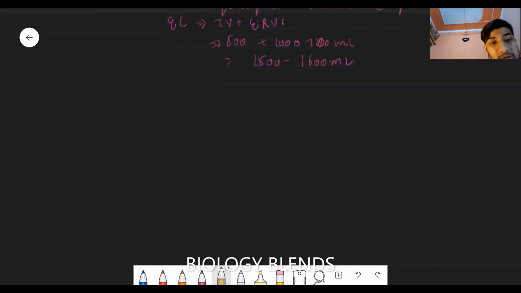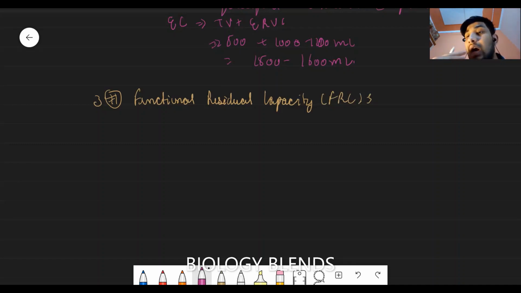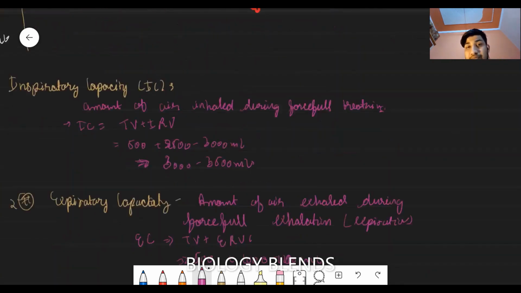Next capacity is the functional residual capacity, FRC. It is the amount of air left in the lung after normal expiration. In normal expiration, we expire only the tidal volume, so 500 ml is expired, and the air left in the lung is known as the functional residual capacity.